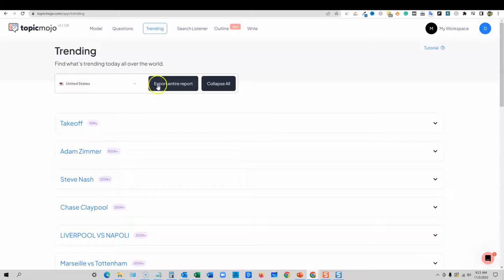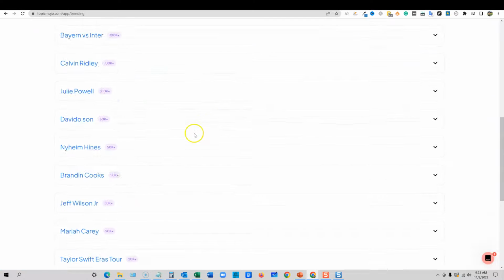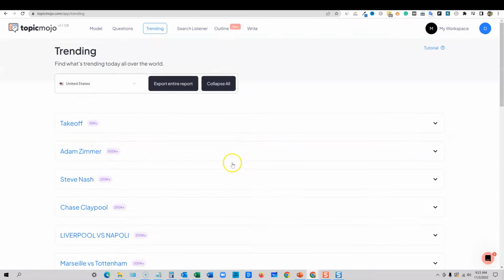I don't think you can type in. Export entire report, collapse all. I don't see a search feature over here. There is a tutorial, but I'm not going to go over that. But I don't think you can use it quite like you can if just going over to Google Trends. It just gives you the top trending searches right now. Search Listener, we don't have access to that. That's an upgrade. That will give you trends and keywords that I believe AI is involved with.